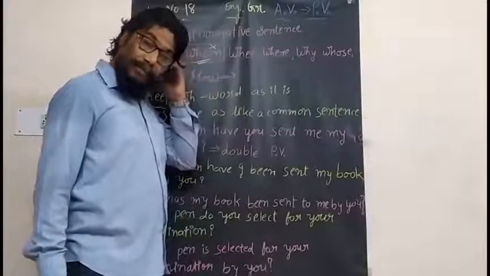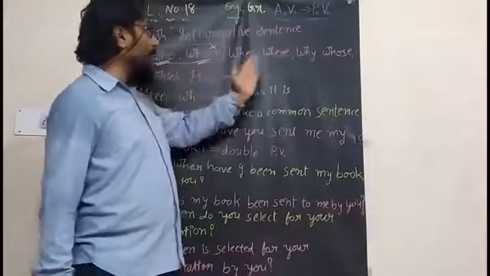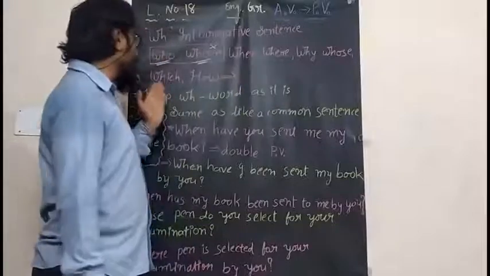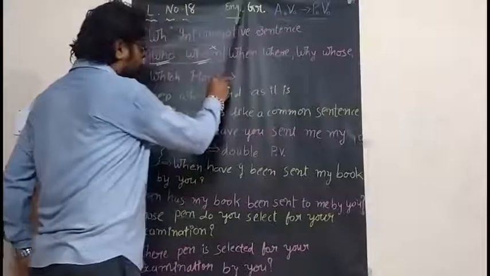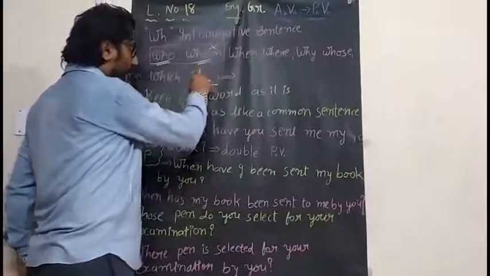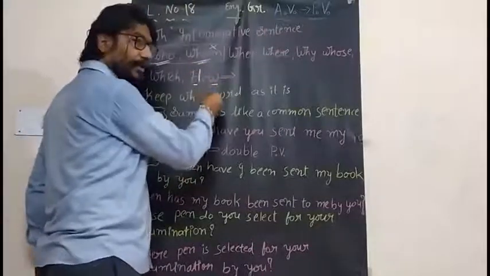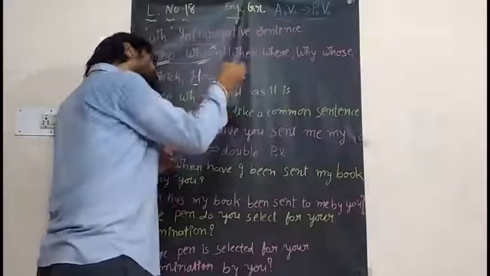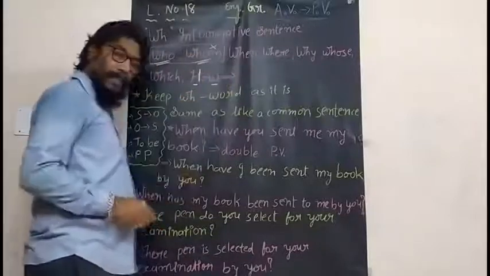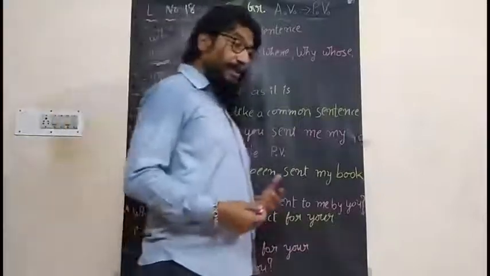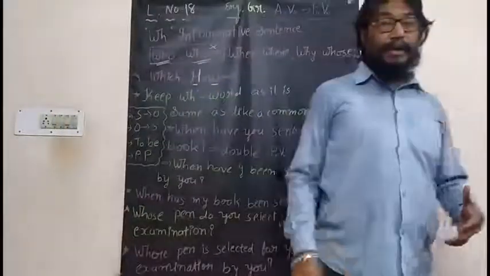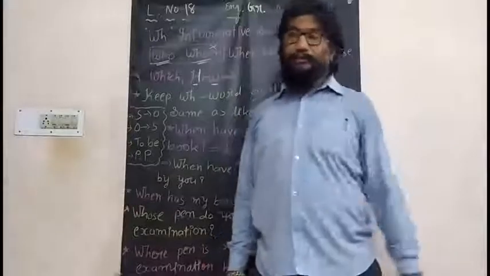Apart from who and whom, there are when, where, why, whose, which, and how. You will say how also, yes, W and H both are given there, so how is also a WH word. Got the idea? Now how will we convert WH word interrogative sentences from active into passive?